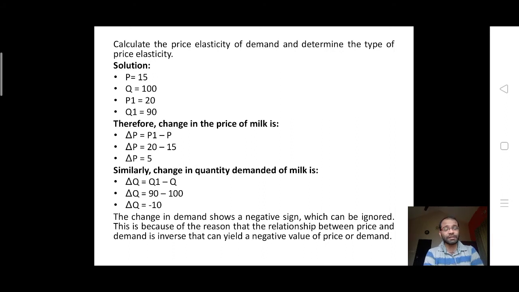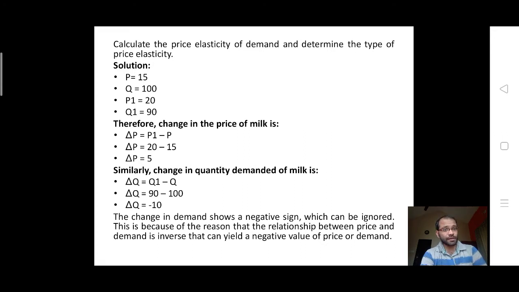But my dear friends, to be very frank, whatever the negative value, we don't express it as negative. Mathematically, though we write negative, when you write it in the form of a conclusion, we just try to understand that there is an inverse relationship. Rather, we don't show that negative value in the ultimate answer. So when you get a negative answer, you should assume it to be positive always. So the change in the demand shows a negative sign which can be ignored.